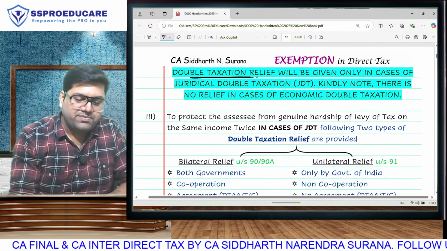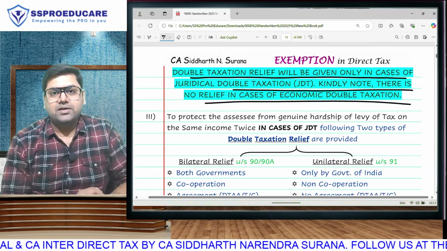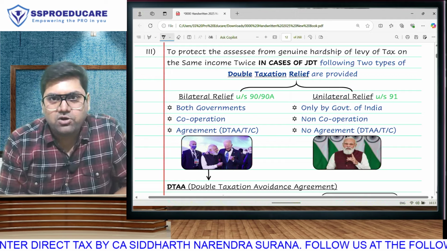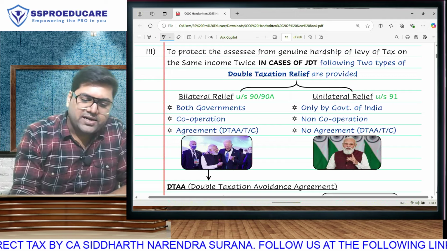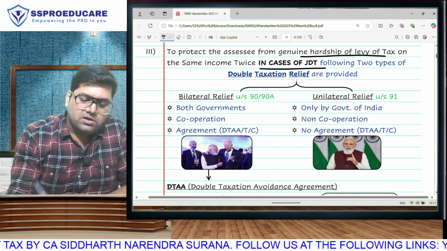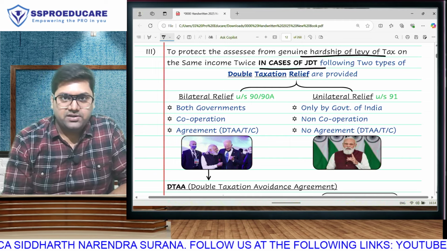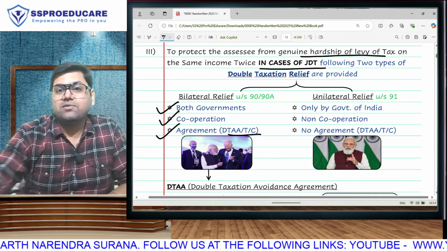Double taxation relief will be given only under juridical double taxation. There is no relief in economic double taxation. So from now onwards, because we are talking about granting of relief, we are discussing only juridical double taxation. To protect the assessee from genuine hardship, same income getting taxed twice, of juridical double taxation, there are two ways of giving relief. When both governments cooperate with each other and enter into an agreement with each other.